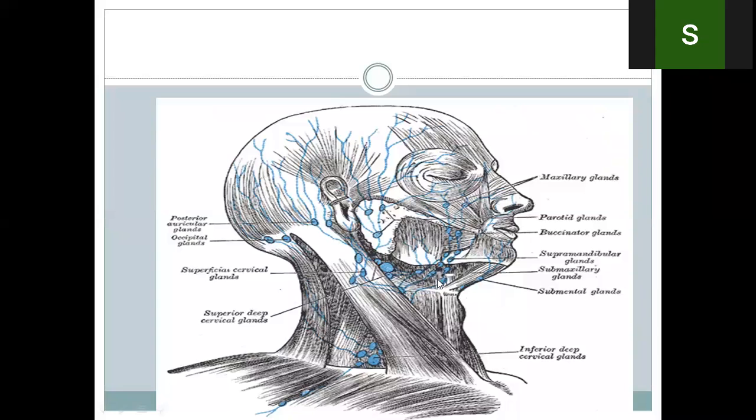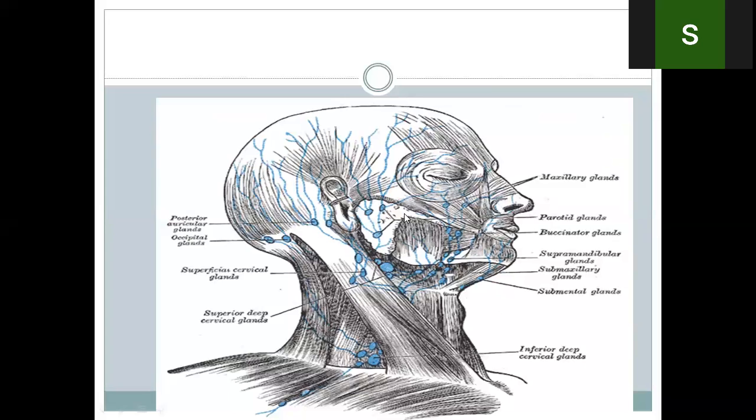We have submandibular nodes as well. In the submandibular triangle, we have submandibular nodes over the submandibular gland. Okay? These lymph nodes, which are called the submandibular lymph nodes, drain the area of the forehead. They drain the area of the forehead, and they also drain the nose.